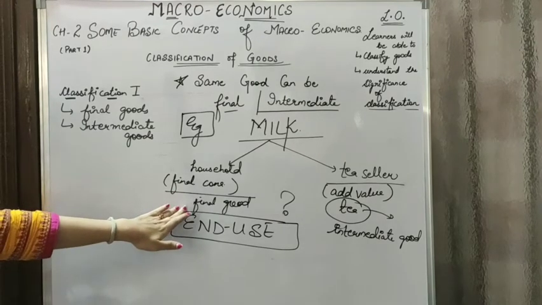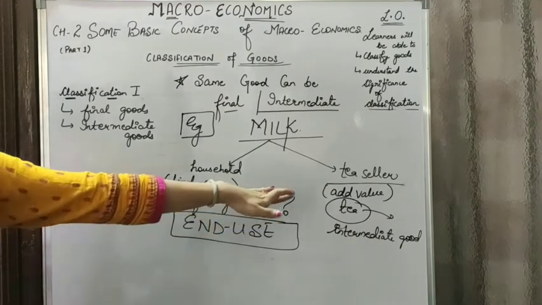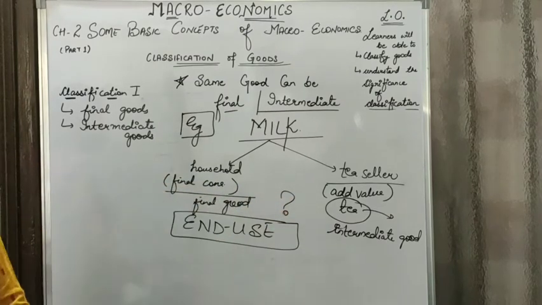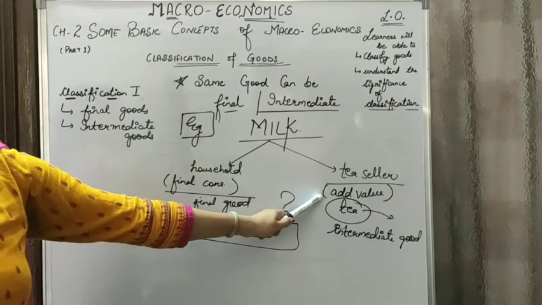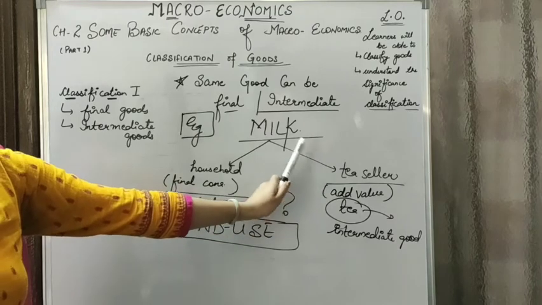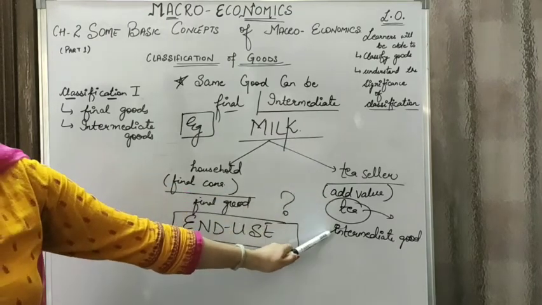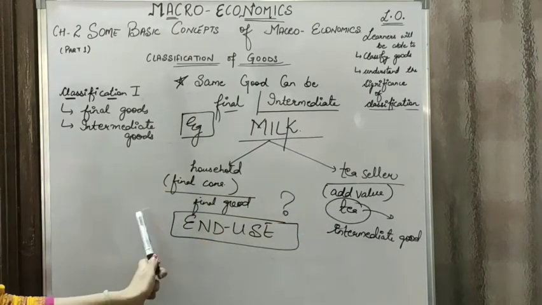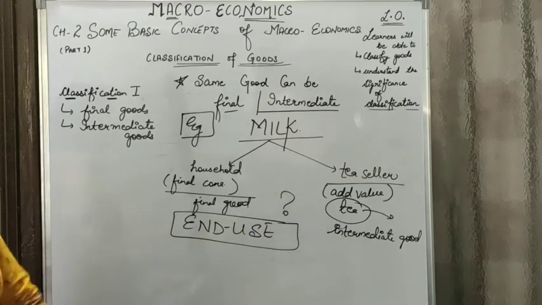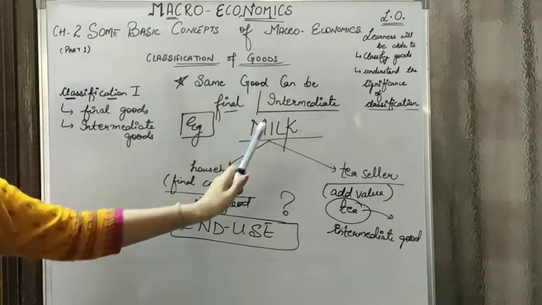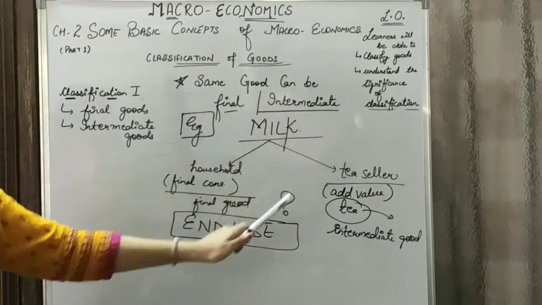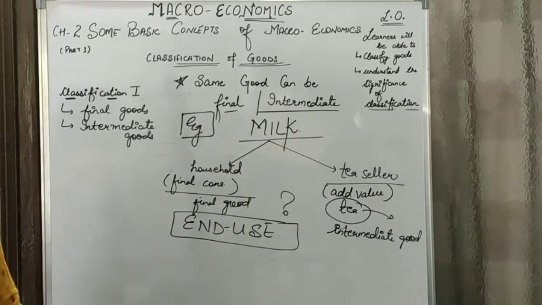Then it will be termed as a final good. If value addition is still going to take place in this particular product, then it will be termed as an intermediate good. So it all depends upon the end use of milk and any other good as well. The same good can be termed as a final good or intermediate good depending upon the end use.